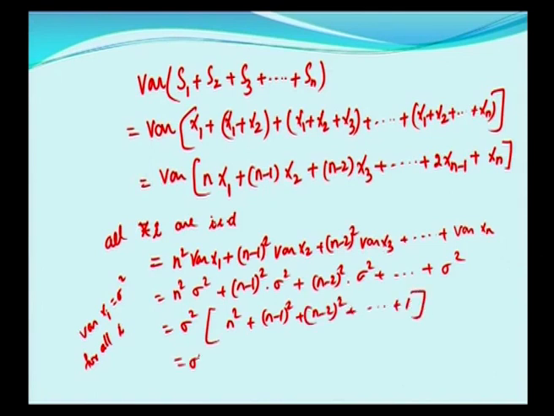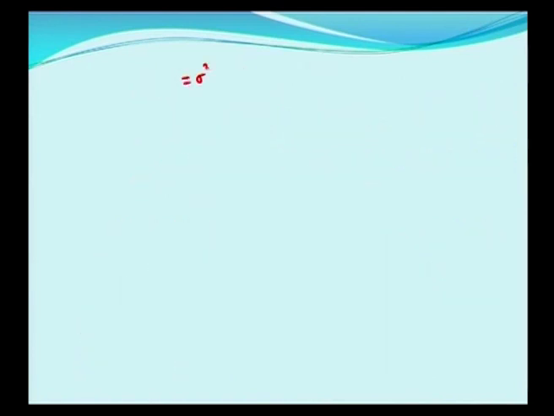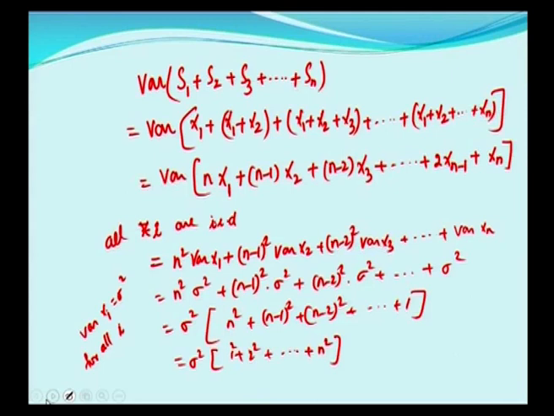Writing in the reverse order, this is sigma square times 1 square plus 2 square plus etc. plus n square. So, this is equal to sigma square into, what is 1 square plus 2 square plus etc. up to n square? It is the sum of the square terms, and according to the sum of squares formula, this is n into n plus 1 into 2n plus 1 by 6.